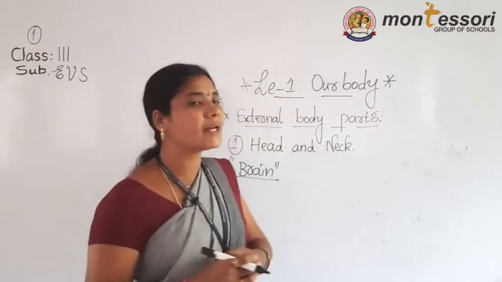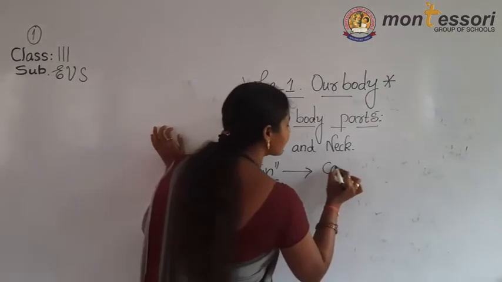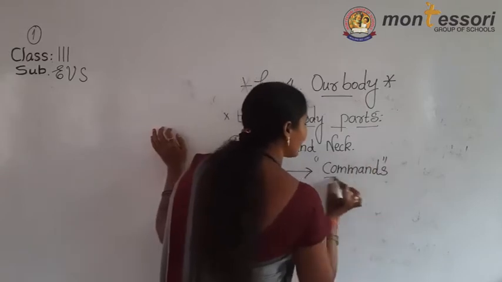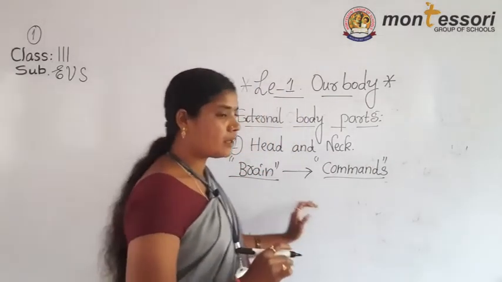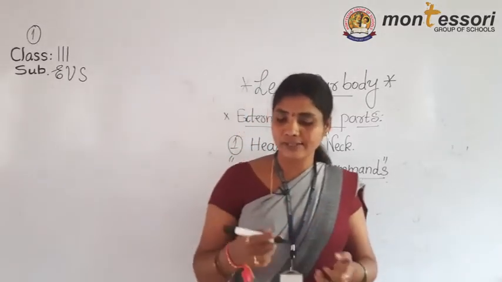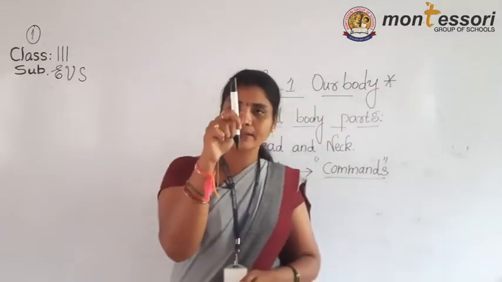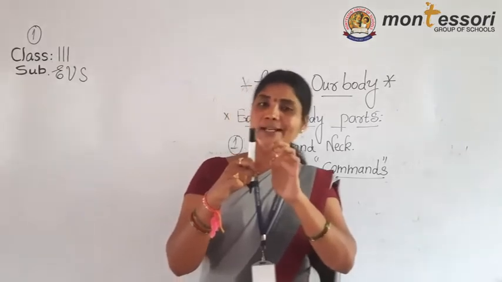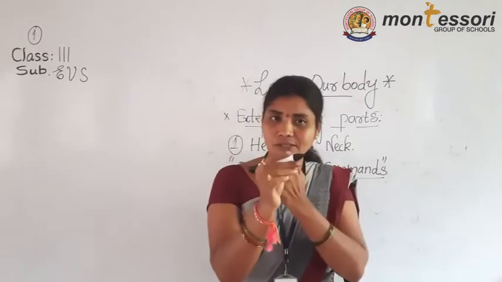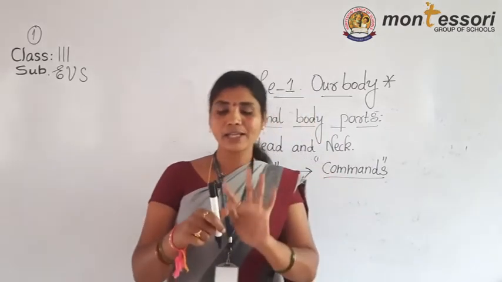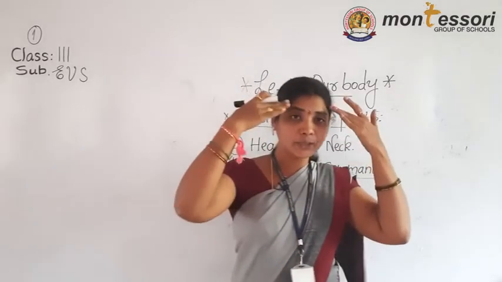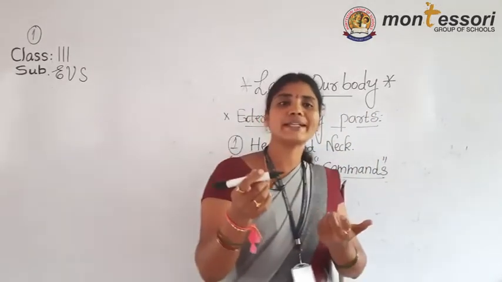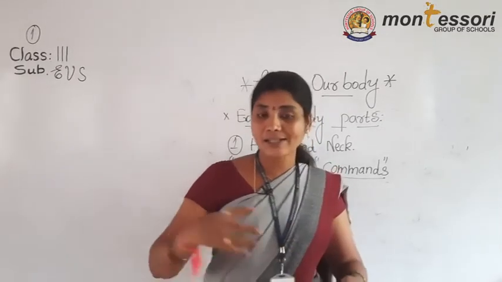What is the duty of the brain? Brain is giving commands. For example, we are looking at anything. For example, you see this. What is this? This is the marker. How do you know it? You are looking with the help of your eyes. The signals are sent with the help of the nerves. Nerves are present in our body. With the help of the nerves, the message is sent to the brain. Then the brain recognizes, oh, that is a marker. Then you know this is the marker. Brain is giving commands like that.